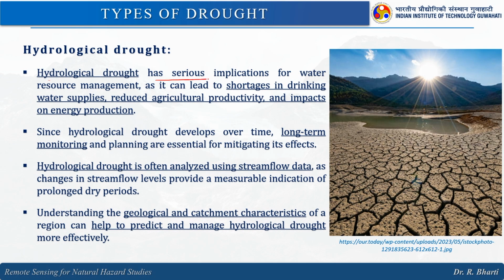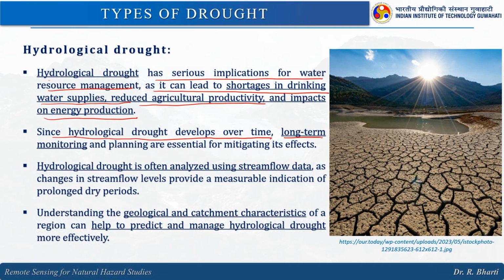Hydrological drought has serious implications for water resource management, as it can lead to shortages in drinking water supplies, reduced agriculture productivity and impact on energy production. Since hydrological drought develops over time, because this is not a one day job, right. So, many times we do not get the rainfall, but we never say that it is a drought condition, because next day or maybe next few days rain will come, right. So, long term monitoring and planning are essential for mitigating its effect.